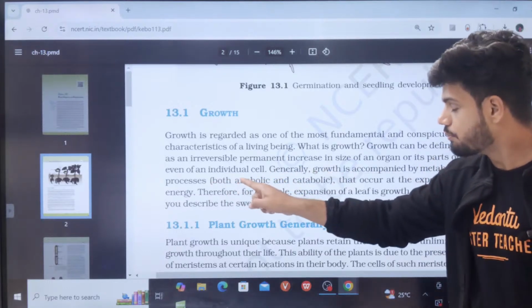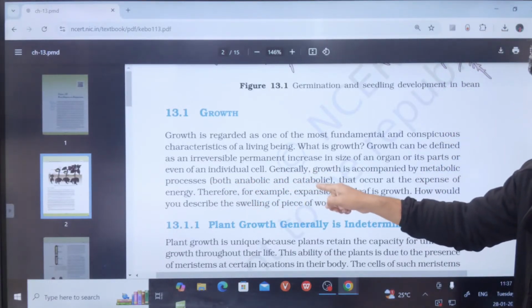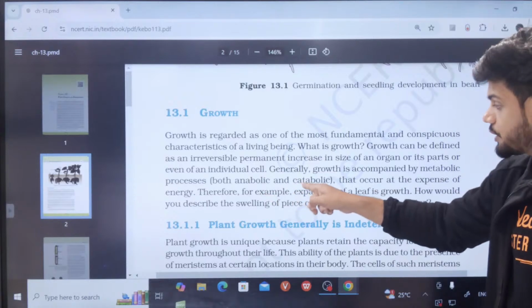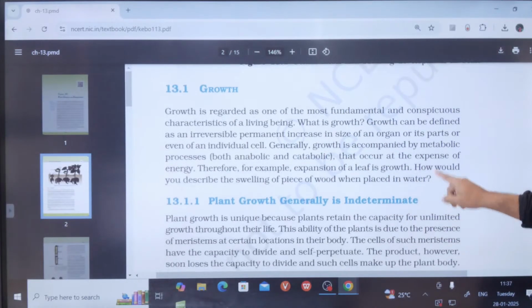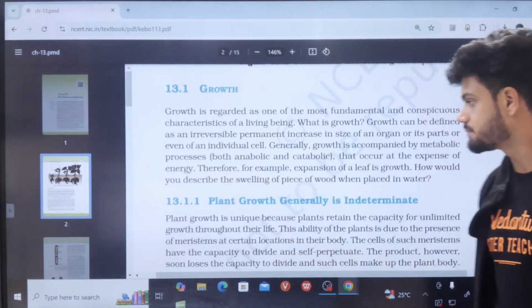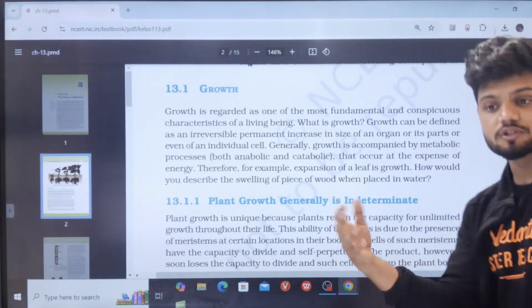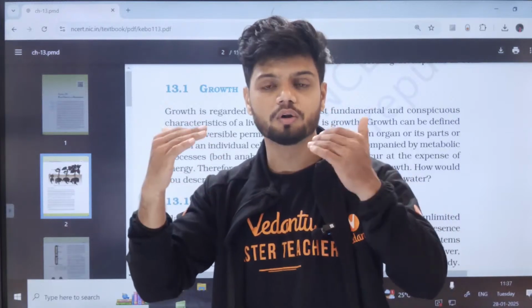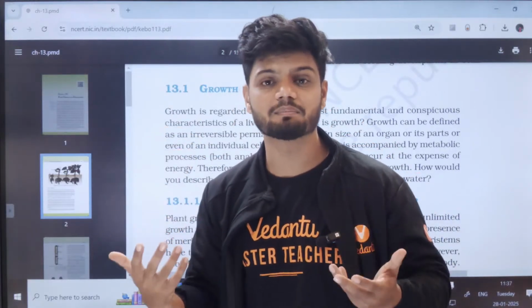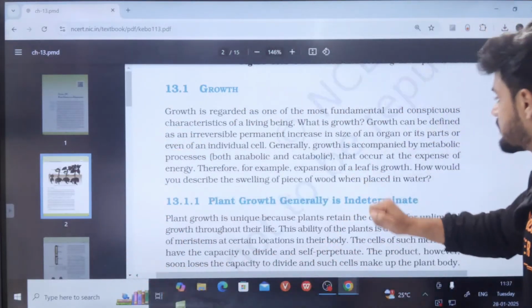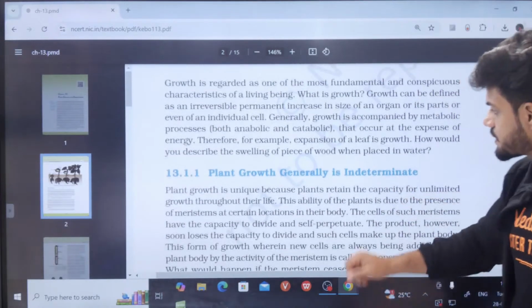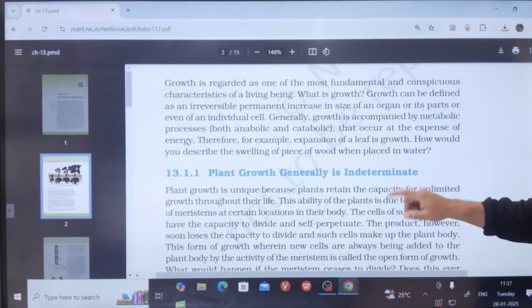Metabolism is involved. Both anabolic and catabolic are there, but more of anabolism compared to catabolism. Energy is required. Example is what? Expansion of a leaf. When the leaf is growing, there is an increase in cell number and cell size. Other examples I've asked you: a piece of food is not an example of growth.